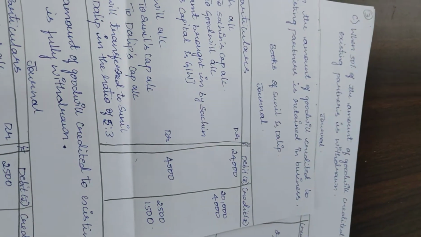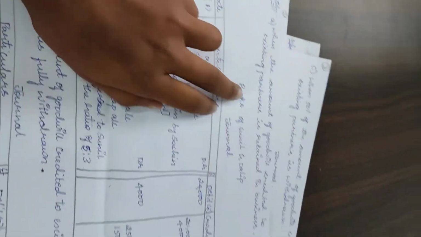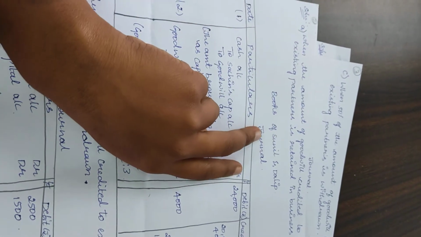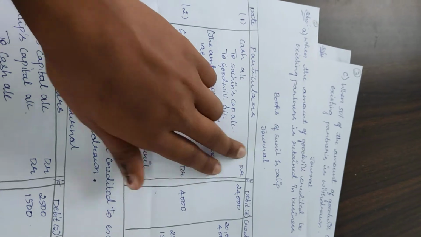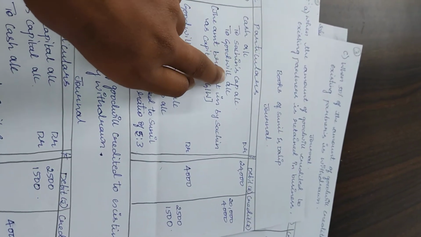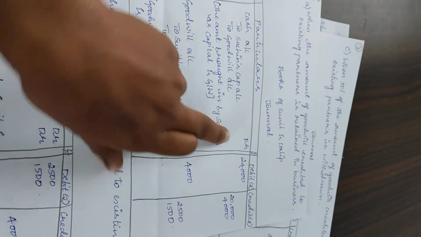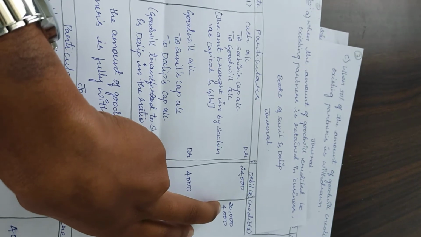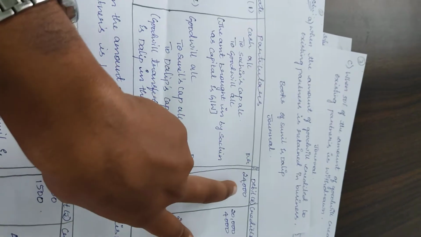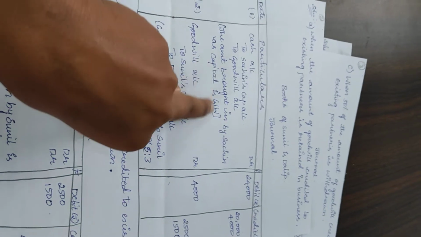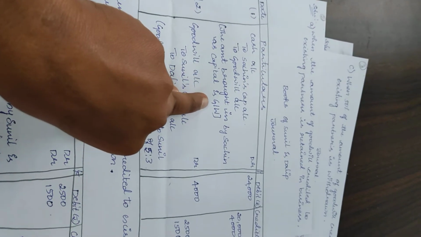So this is the solution. You can see the very first point is A, when the amount of goodwill credited to existing partners is retained in the business. In the books of Sunil and Dalip, the journal entry will be cash account debit to Sachin's capital and the goodwill account. What is this Sachin's capital? The capital which is brought by the new partner, that is 20,000, and the goodwill which is brought by the new partner, that is 4,000. So we are debiting the cash account 24,000. The narration is: amount brought in by Sachin as capital and goodwill.